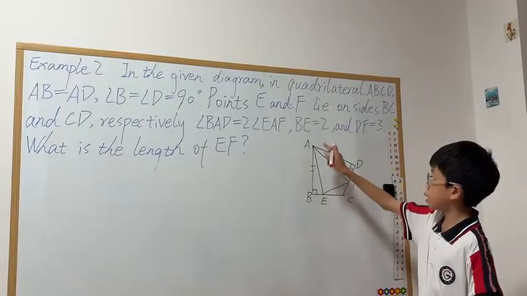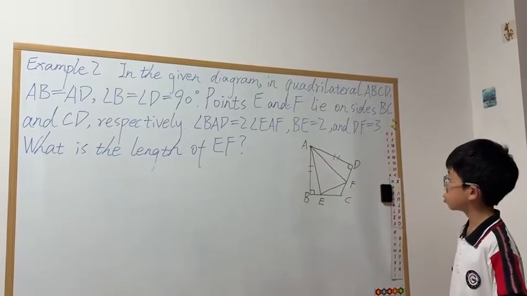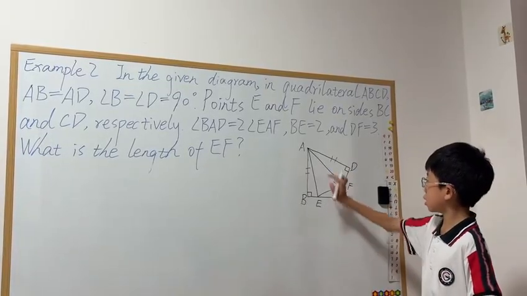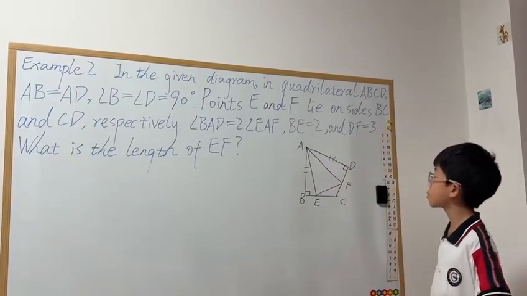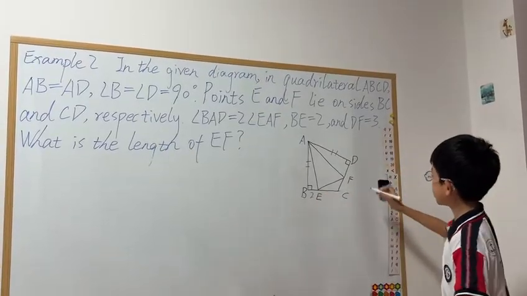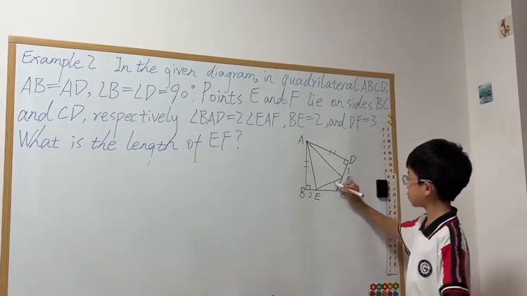Angle BAD, this whole big angle, equals two times angle EAF. BE equals 2 and DF equals 3. What is the length of EF?